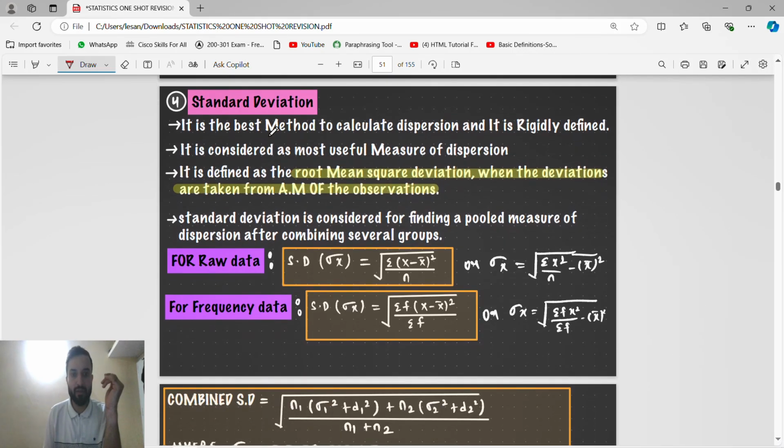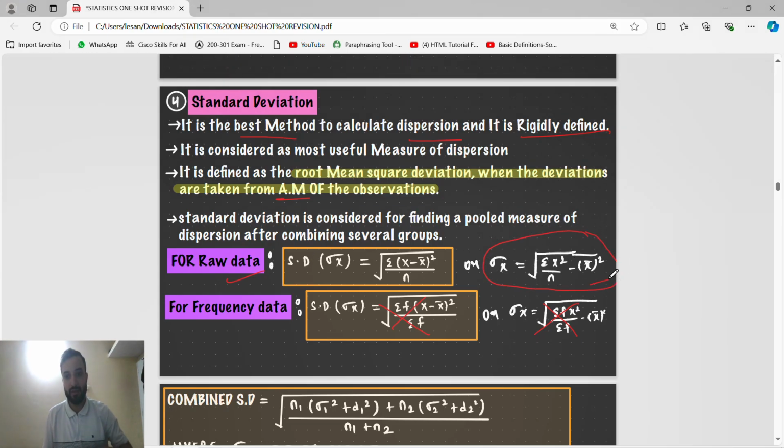Standard deviation is the best method to calculate dispersion, and it is rigidly defined. It is considered the most useful measure of dispersion. It is defined as root mean square deviation, where the deviations are taken from the arithmetic mean. So guys, for standard deviation we have two formulas; for grouped we are not going to study, we only study ungrouped. The formula I have taught you in the class is very important.